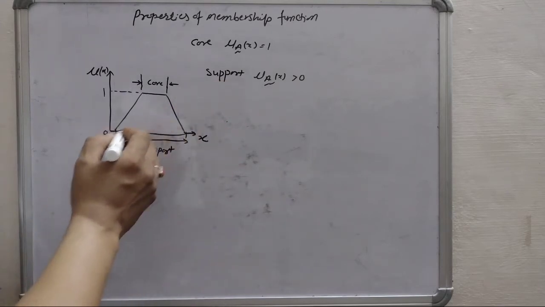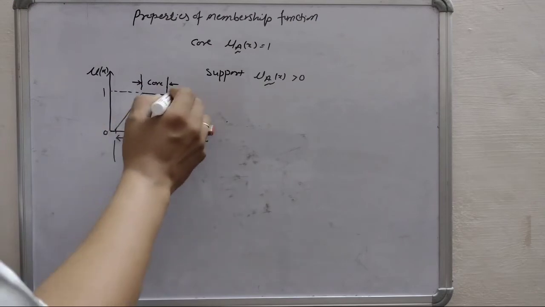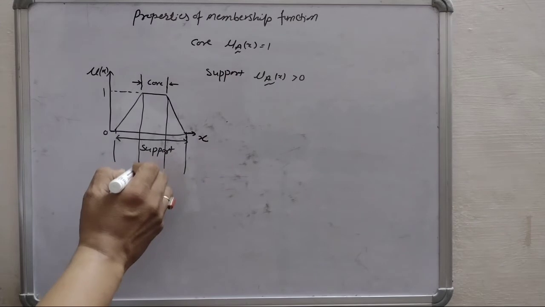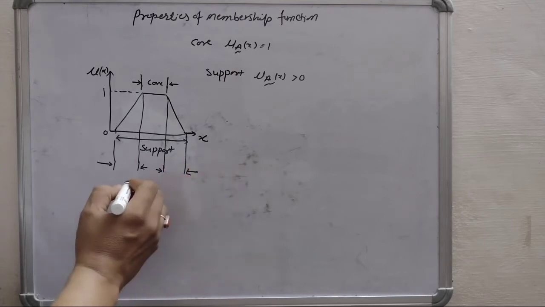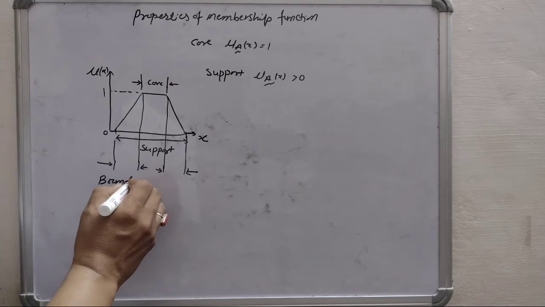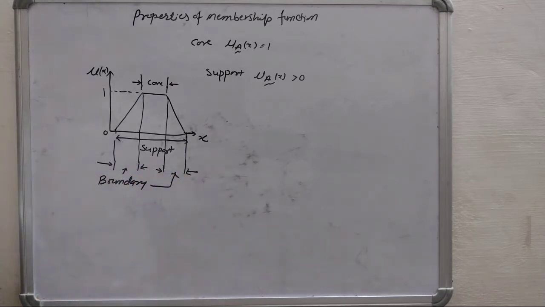Then boundary. So boundary is defined for this region and from this to this region. So this is boundary from here to here as well as from here to here. So we can write here boundary, here also and here also.